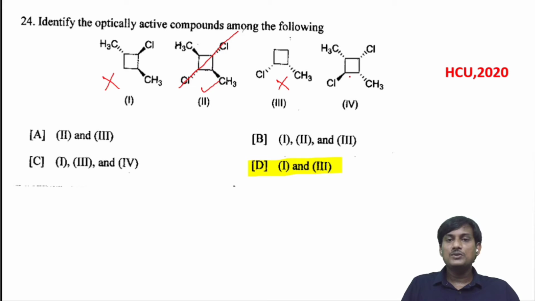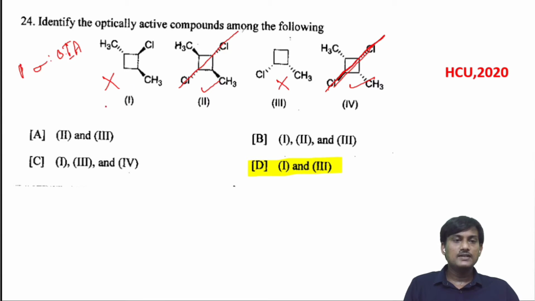And this molecule has a plane of symmetry along this plane. When you cut the molecule along this plane, you will get two equivalent parts. So this one has the plane of symmetry. The molecule which has a plane of symmetry is optically inactive.